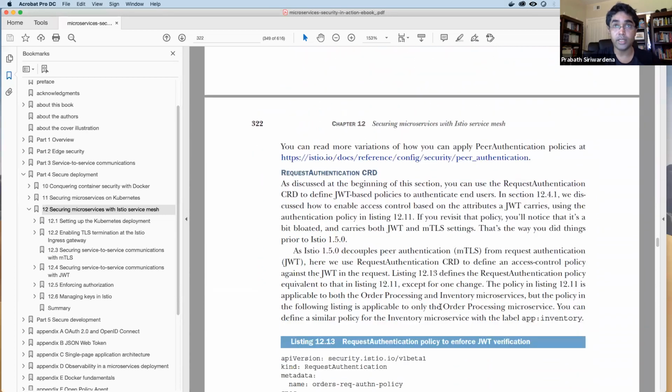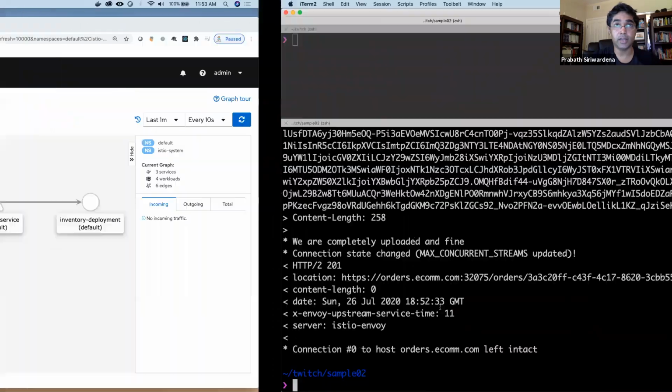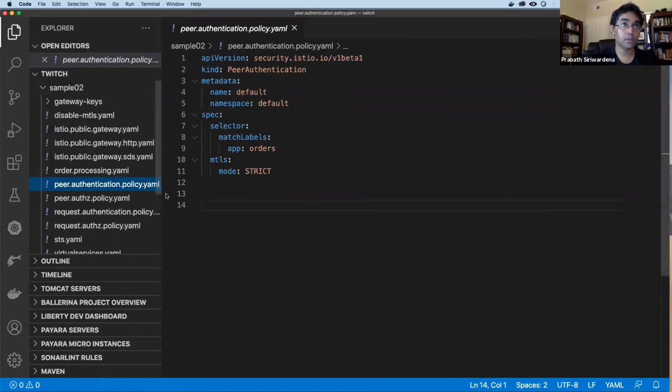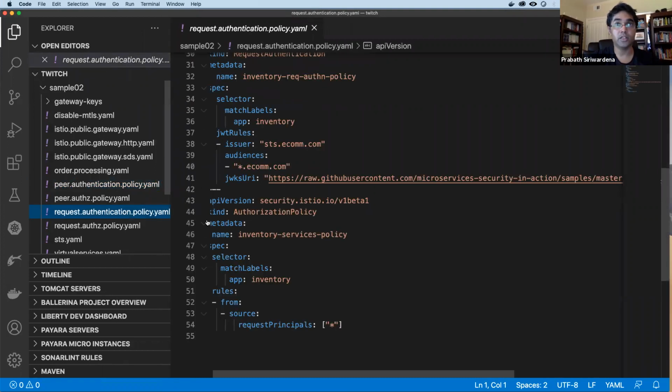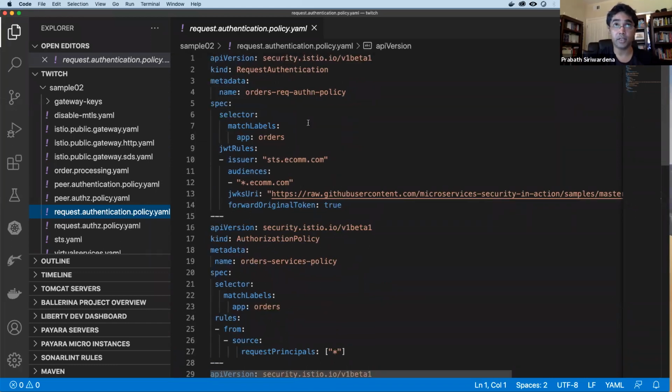So now, to do request authentication, you need to define a request authentication CRD. You go here, request authentication policy. This says the kind is request authentication, and this is applicable to the orders microservice.